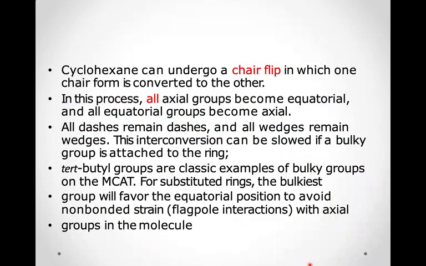Next up we have the inversion of cyclohexane. Cyclohexane can undergo a chair flip in which one chair form is converted to the other. In this process, all the axial groups become equatorial and vice versa. All the equatorial groups become axial. All the dashes remain dashes and all the wedges remain wedges. This interconversion can be slowed if a bulky group is attached to the ring. Tertiary butyl groups are classic examples of bulky groups on the MCAT. For substituted rings, the bulkiest groups will favor the equatorial position to avoid non-bonded strain, or van der Waals interactions, with axial groups in the molecule.